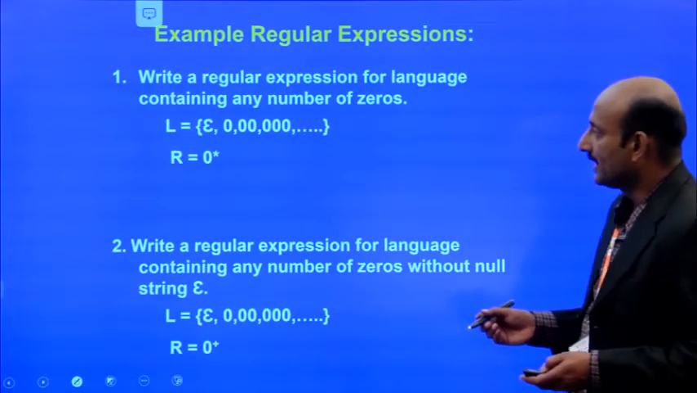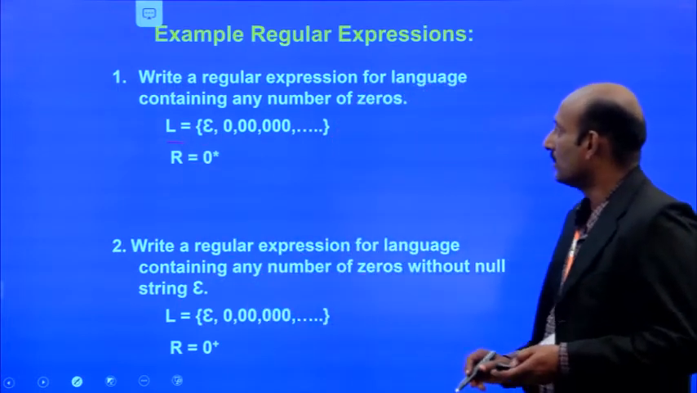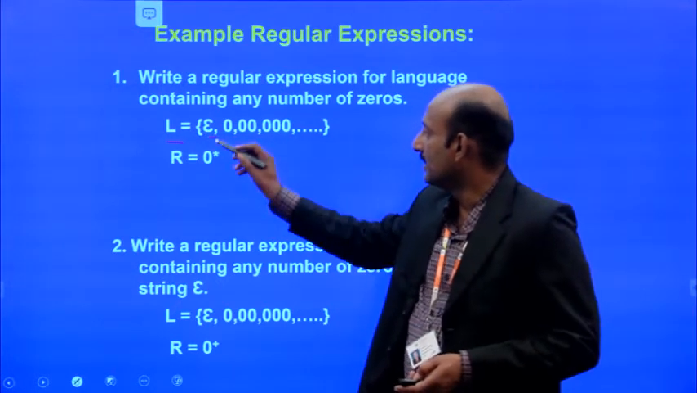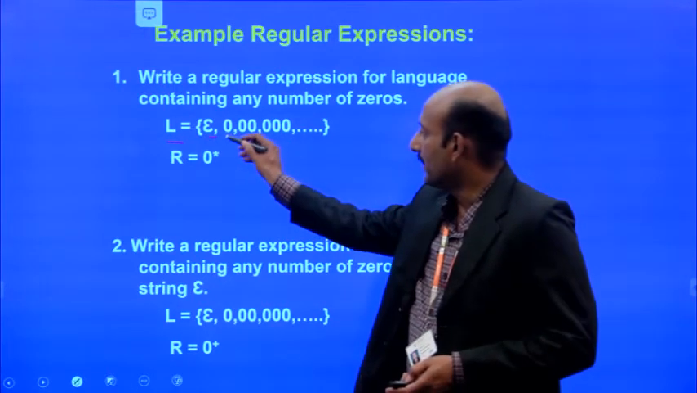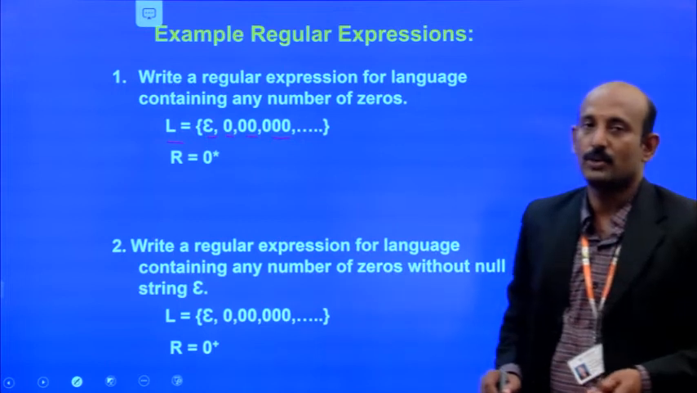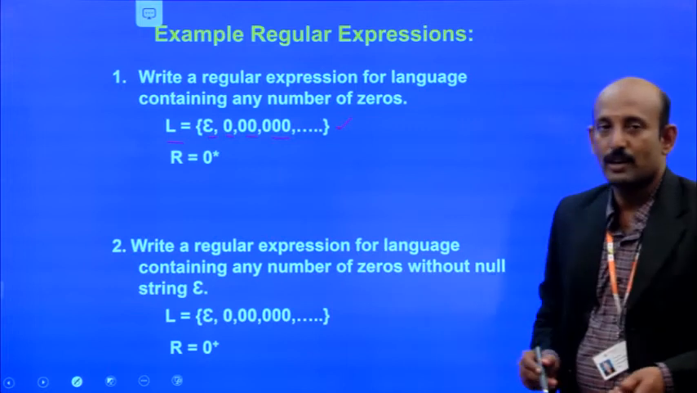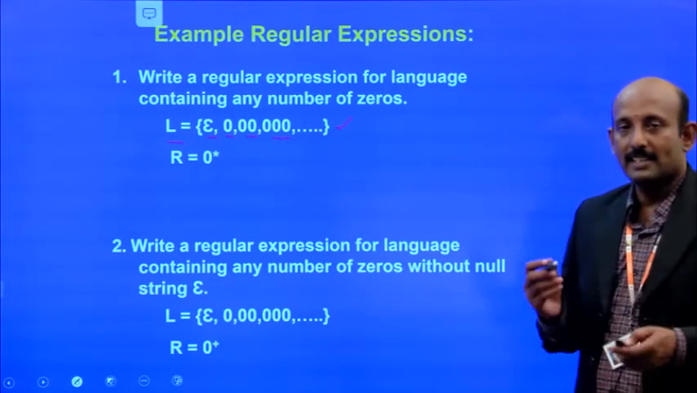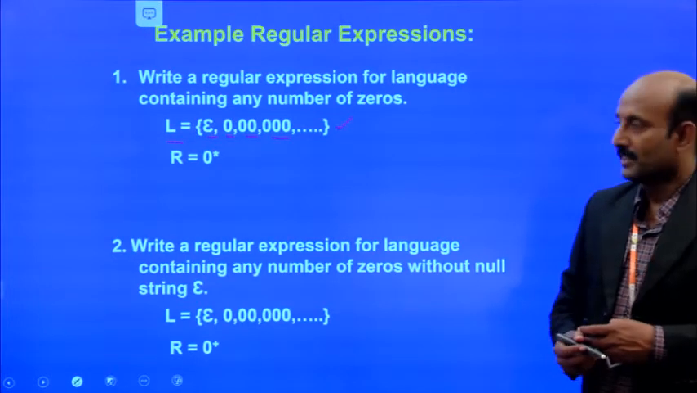In this case, we can write the language first. L stands for the language. Any number of zeros means 0 zeros, that is empty, and empty is denoted as epsilon. Then one zero, two zeros, three zeros, and so on like that. So we can write this language in this form. This is the way of writing the languages. And from this language, how can we write the regular expression?